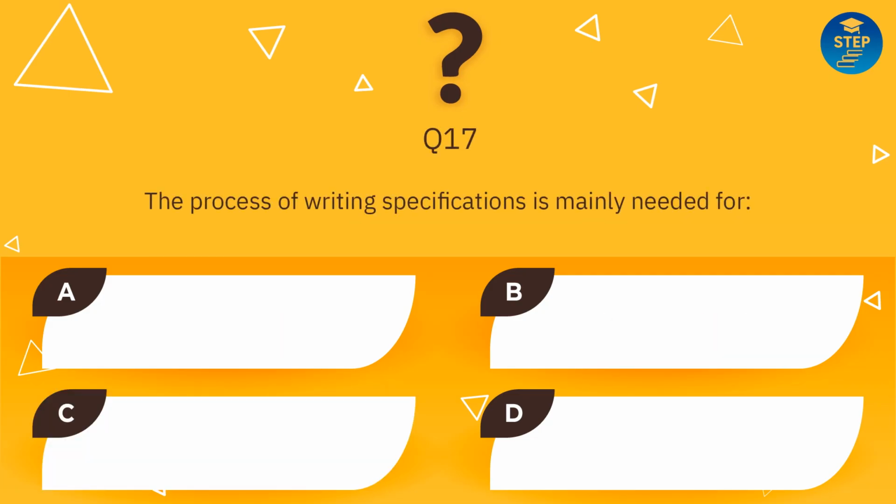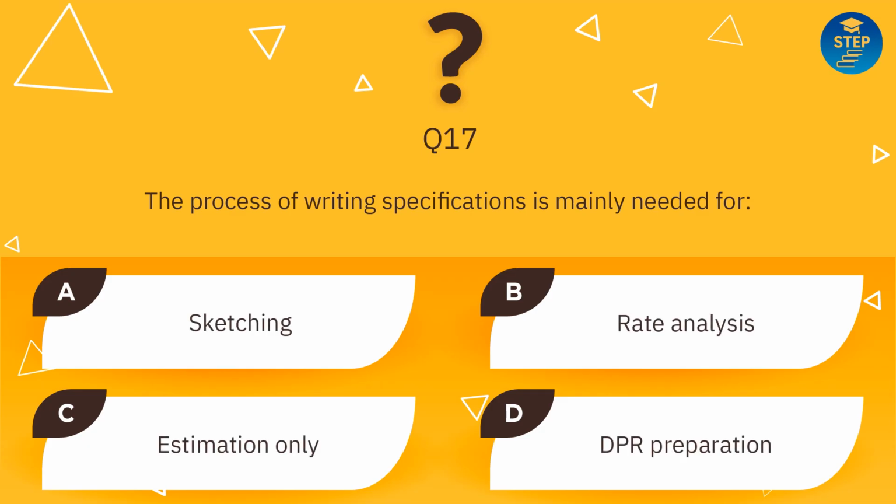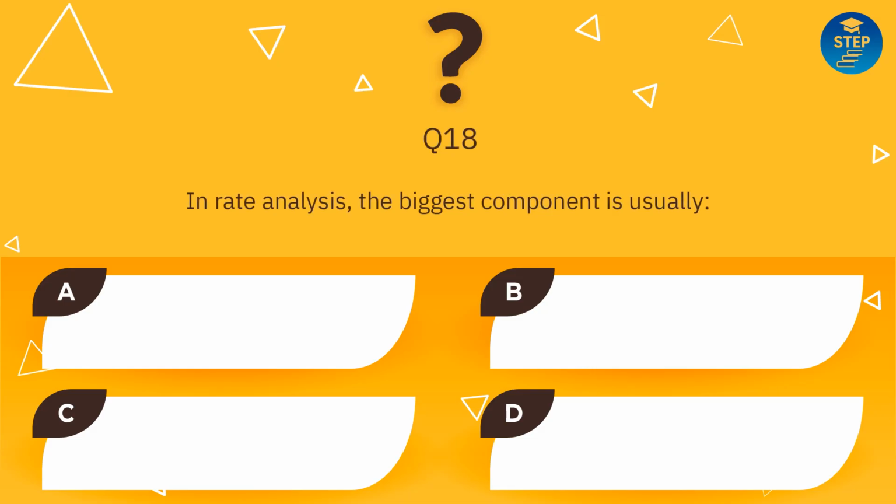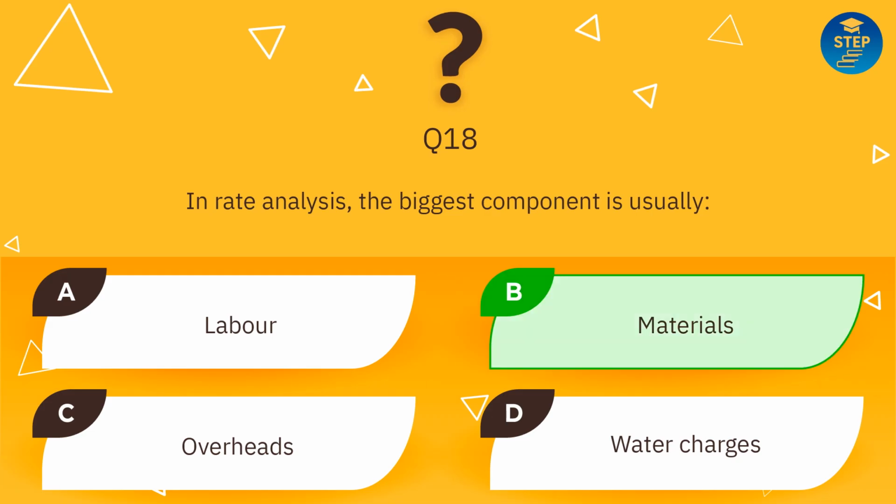The process of writing specifications is mainly needed for: sketching, rate analysis, estimation only, DPR preparation. Answer is rate analysis. In rate analysis, the biggest component is usually: labor, materials, overheads, water charges. Answer is materials.